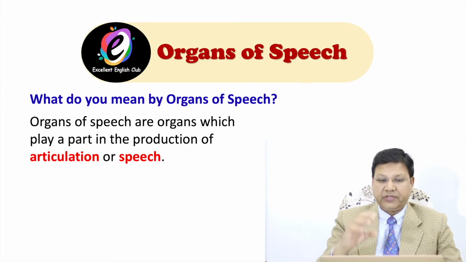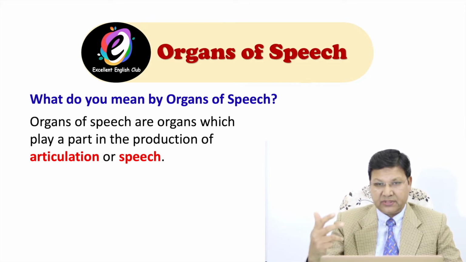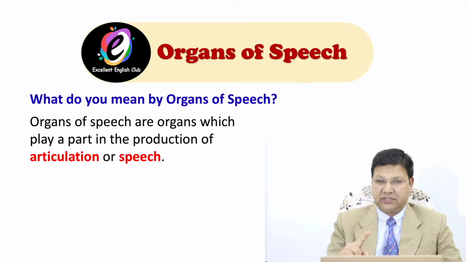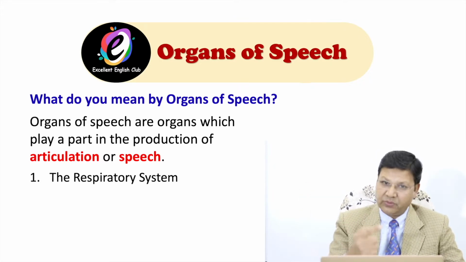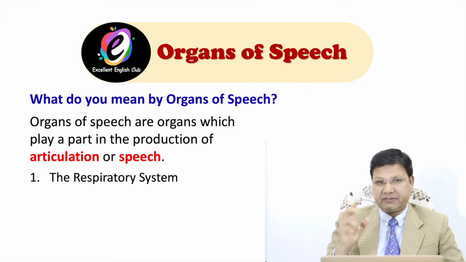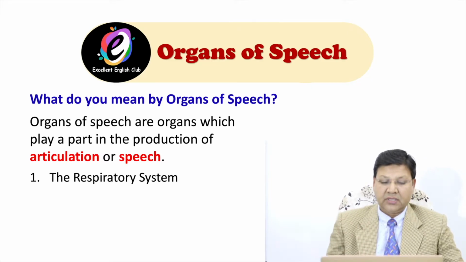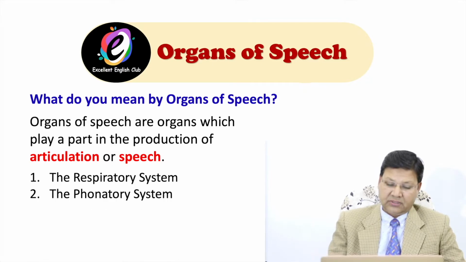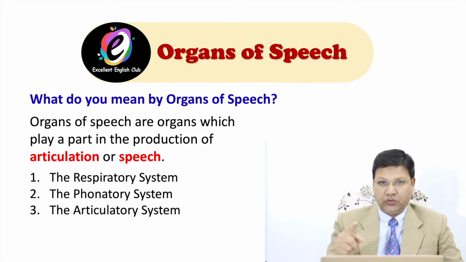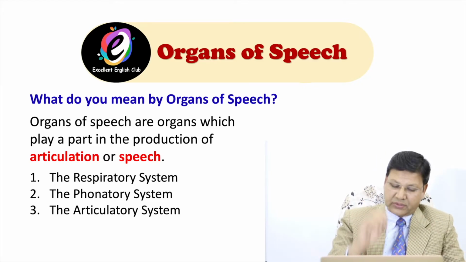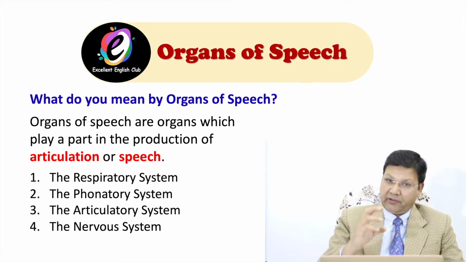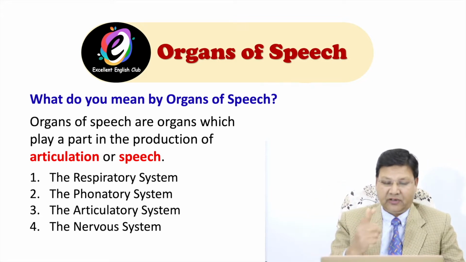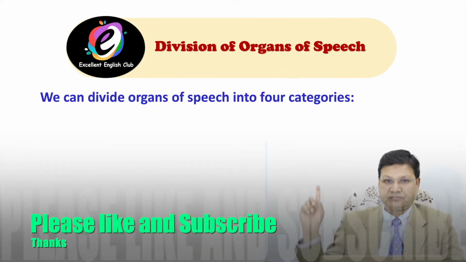We divide organs of speech in three systems, and the fourth system is the nervous system, which controls the first three systems. The first one is the respiratory system. Second one, the phonatory system. Third one, the articulatory system. And as I told you, the fourth one is the nervous system. One by one, I will discuss these systems with diagrammatic examples. Now, look here. The first one is the respiratory system.